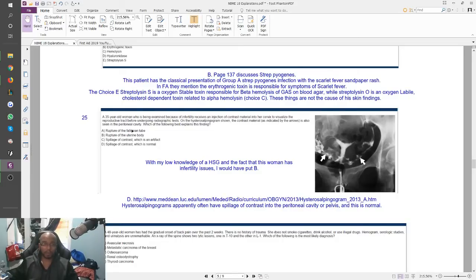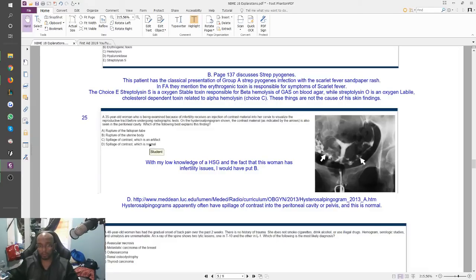It was either rupture of the fallopian tube, which again I was inclined to think there might be a rupture because this does not look the same as this side. I was also inclined to think rupture of the uterine body because I felt like maybe that's why she's having infertility, and because there's a rupture in the uterine body somewhere, that there's been leakage of the contrast into the peritoneal cavity. Then there was answer choices C and D, both which said spillage of contrast either as an artifact or because it's normal.